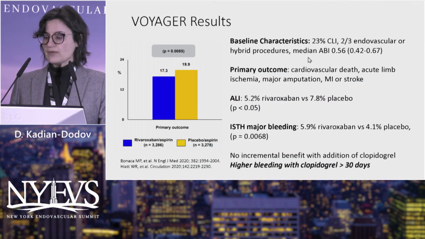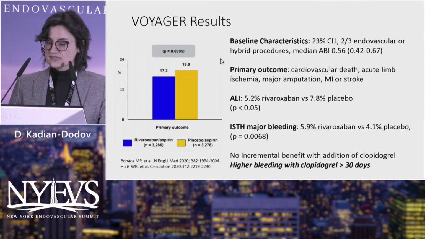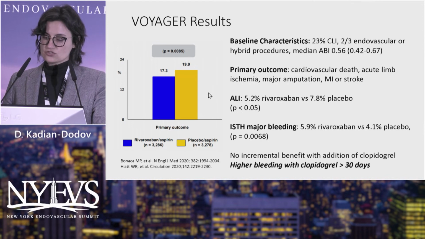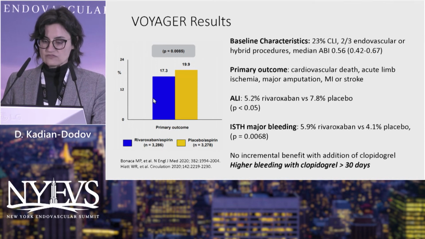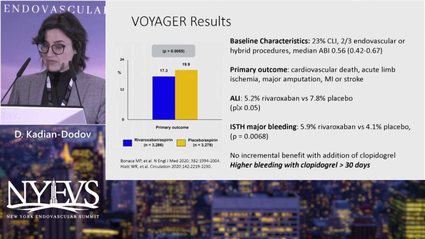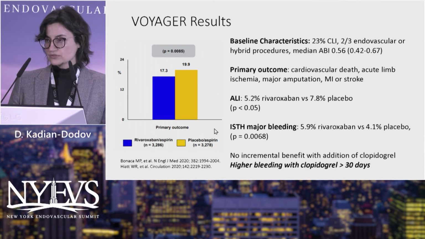This included about 1/5 of patients with critical limb ischemia, 2/3 had endovascular or hybrid procedures, and the median ABI was 0.56. The primary outcome was cardiovascular death, acute limb ischemia, major amputation, or stroke. And you can see that there was a significant reduction in that blue box, which was the rivaroxaban with aspirin group. It also reduced acute limb ischemia, 5.2% versus 7.8% in placebo, at a higher risk of bleeding. There was no incremental benefit with the addition of clopidogrel. Higher bleeding was noticed with clopidogrel more than 30 days.